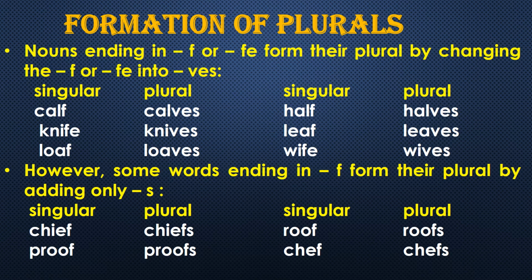For example, in chief it is e, in proof it is o, in roof o, in chef e. So that may be a reason behind it. But in loaf also it is a, and a is also a vowel, so we cannot say that this is the only reason. This is an exception only: a few words ending with f form their plural by adding s.